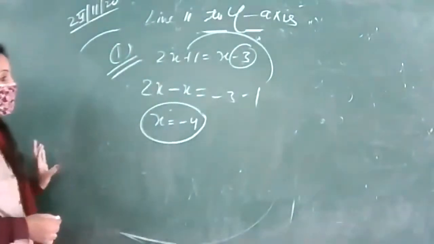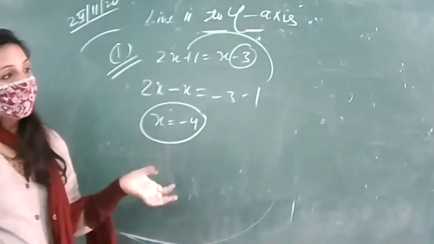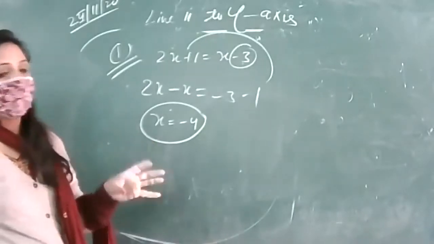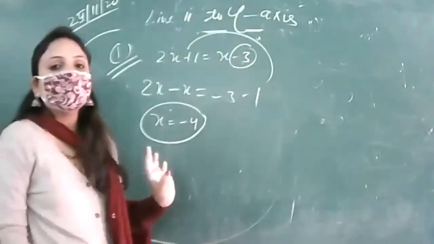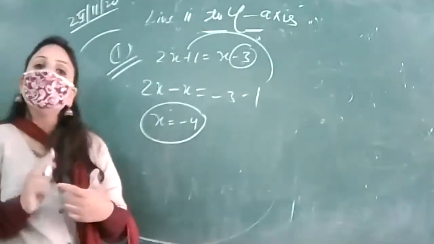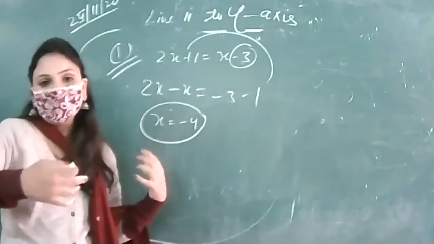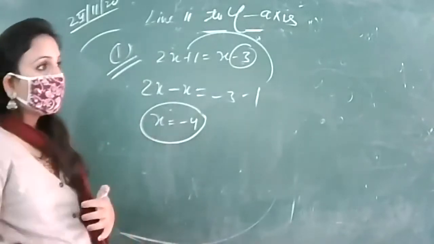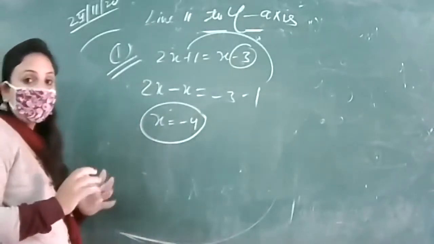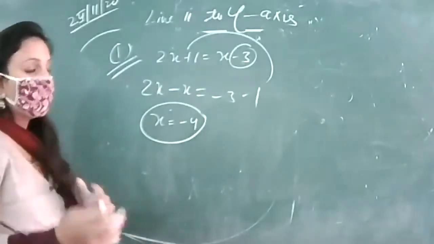Yes. So now देखो, as I have told you, without drawing you can tell, as Bhavna has told, that x is equal to -4 will be a line parallel to the y-axis at a distance of 4 units and it lies to the left side of the y-axis. But what is the method to draw it? In the exam you have to show how it's been drawn.